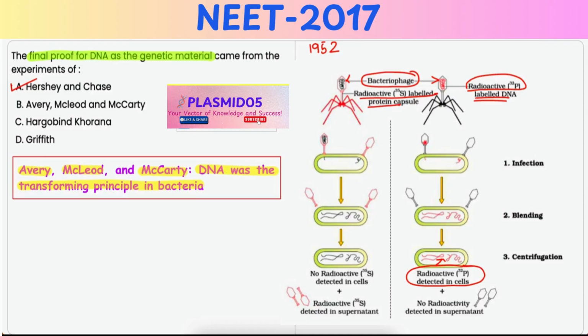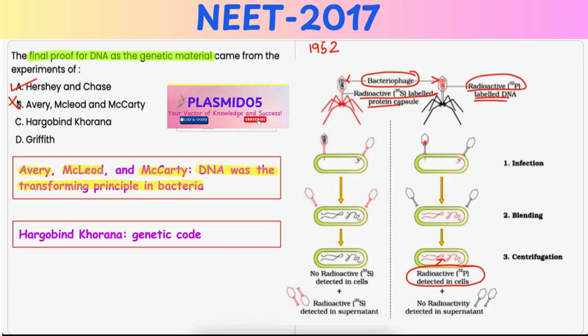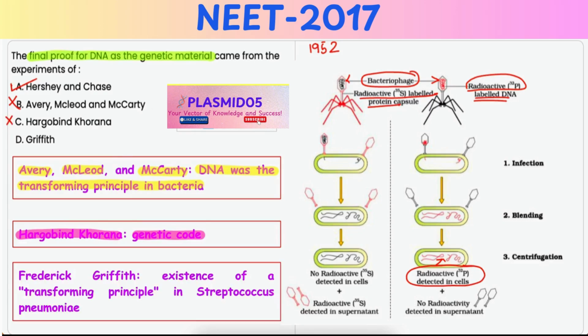Hence, it is incorrect. Option C, Har Gobind Khorana. It is incorrect because he is known for his work regarding the genetic code and its translation into proteins. Option D, Griffith. Now, Frederick Griffith performed an experiment in 1928 that suggested the existence of a transforming principle in the bacteria Streptococcus pneumoniae, but he did not identify what the transforming principle was. Hence, it is incorrect.